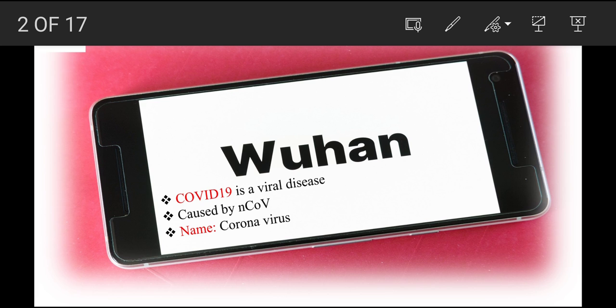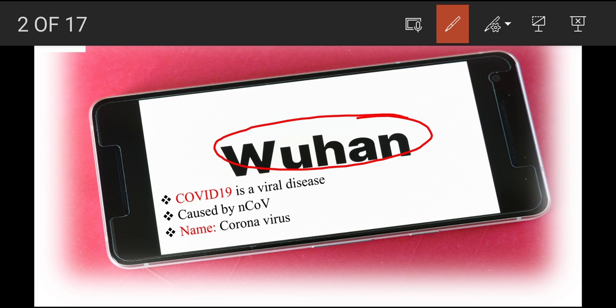As you all quite know, the birthplace of coronavirus is Wuhan, a city known for its illegal market, and the term COVID-19 refers to the disease. Since it was first identified in the year 2019, we call the disease COVID-19.